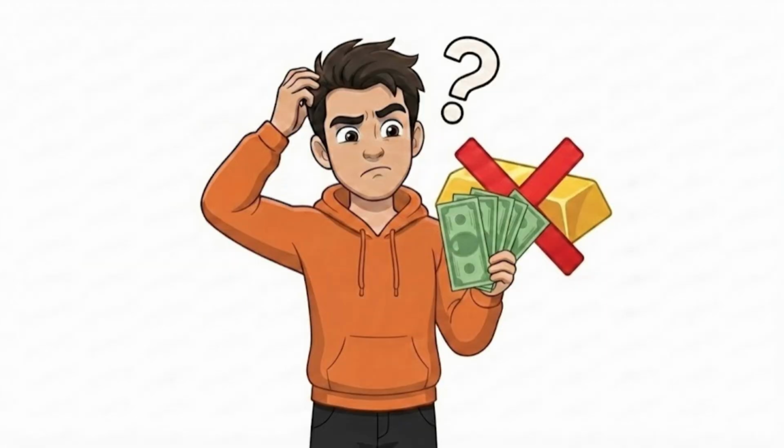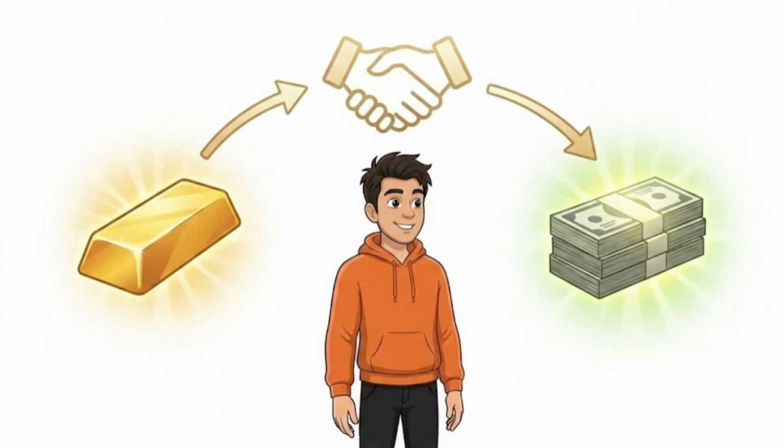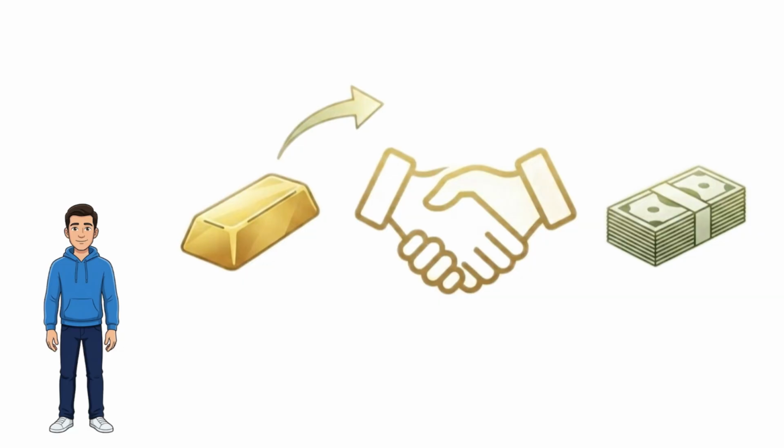Hold on, if there's no gold behind it anymore, why does anyone accept it? Because people trust it. Fiat money simply means money that works because people trust it, even though it isn't backed by gold. So first people trusted the gold. Today, people trust the money itself. And that's the important part. What gives money value has changed. But one thing never changed: trust.